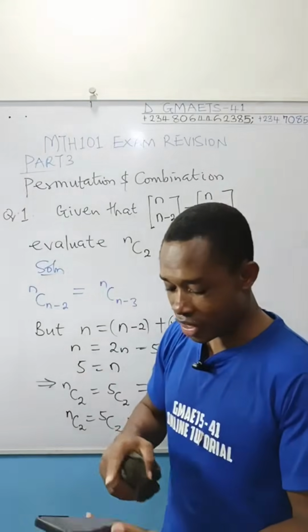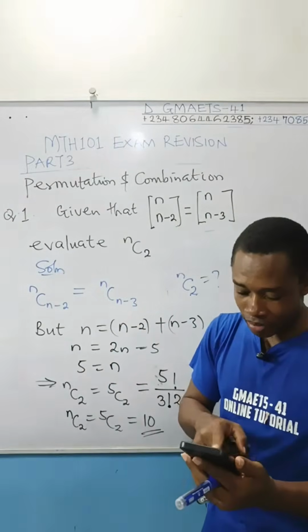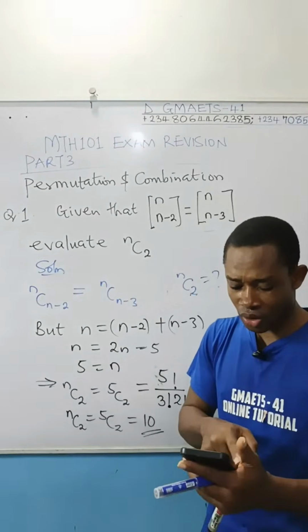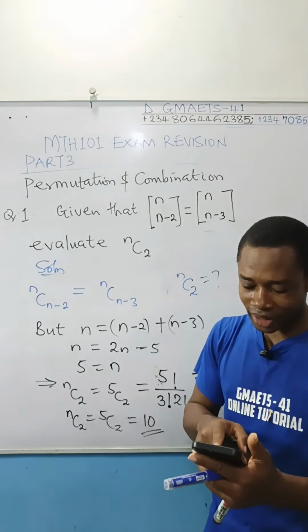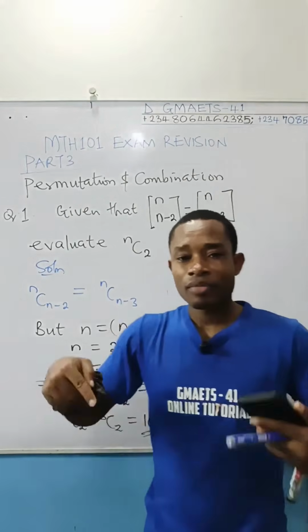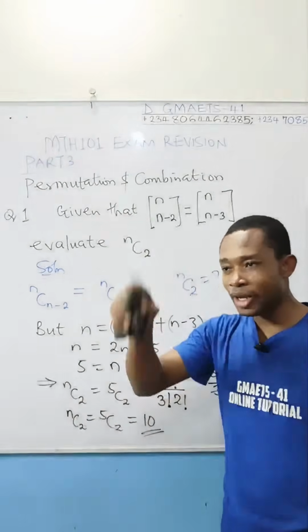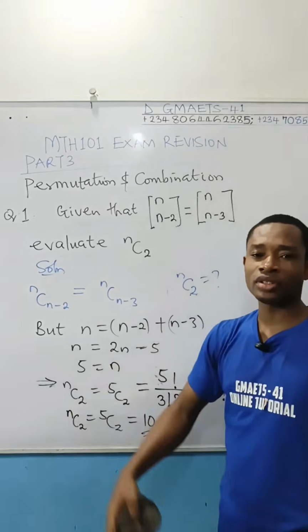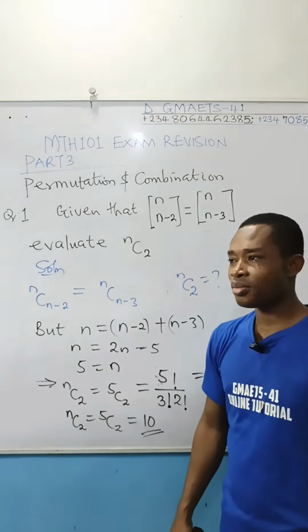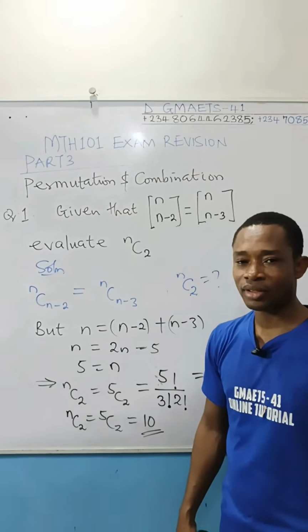This question is directly from your workbook. It's directly from your Unit Math 101 workbook. And of course, you know that the solution to that workbook is completely solved on this channel. You can go through the workbook playlist on this channel and take some revision, because some of your exam questions will also come from the workbook directly.